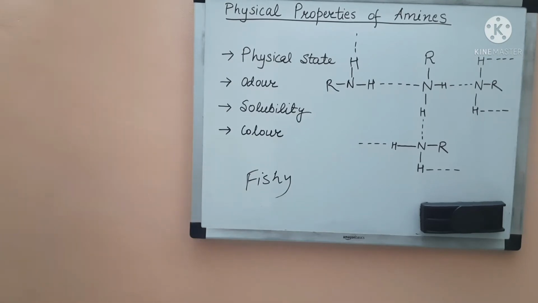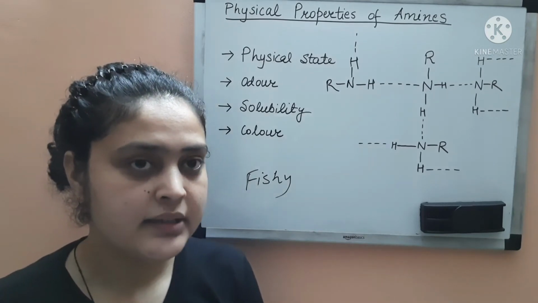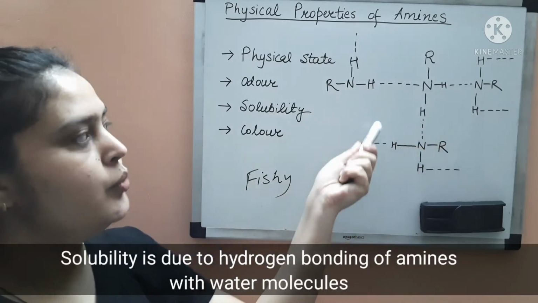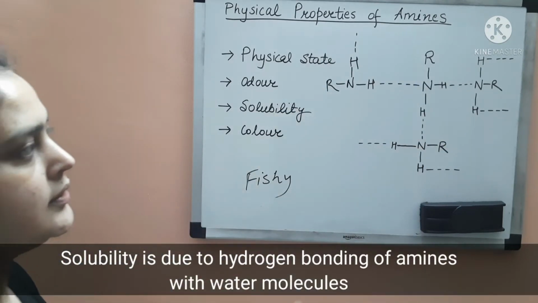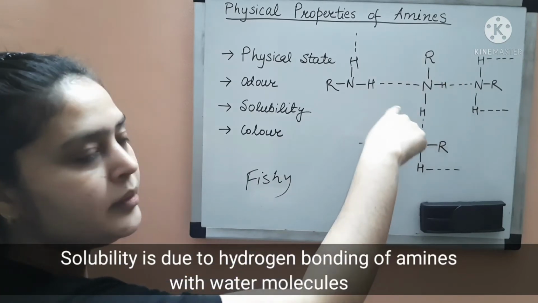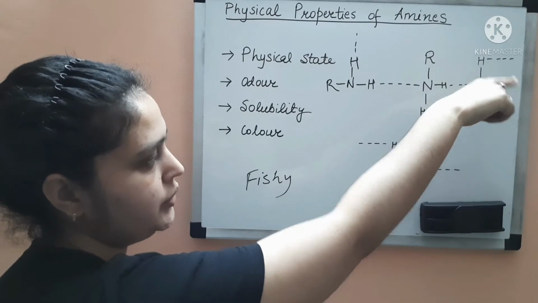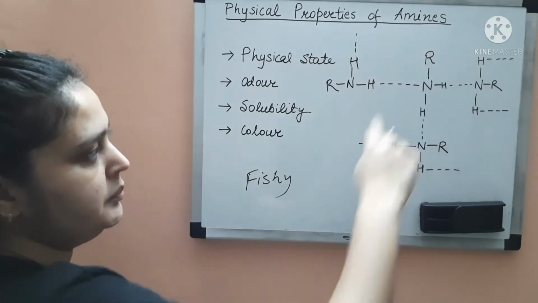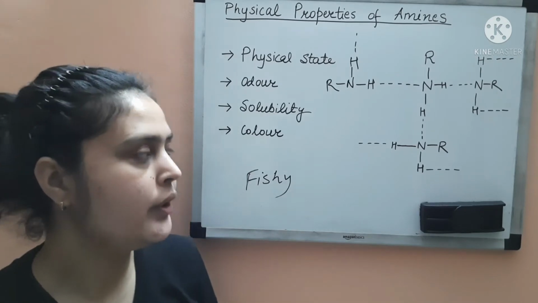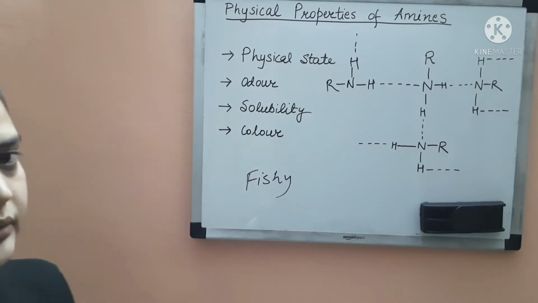Now let us talk about the solubility of amines. So the lower amines are soluble in water. Why? Due to the intermolecular hydrogen bonding, as you can see here. So this is a primary amine. It is making intermolecular hydrogen bonding with other amine molecules. So these are all amine molecules and they are bonding through intermolecular hydrogen bonding, right? So the lower amines are soluble in water.